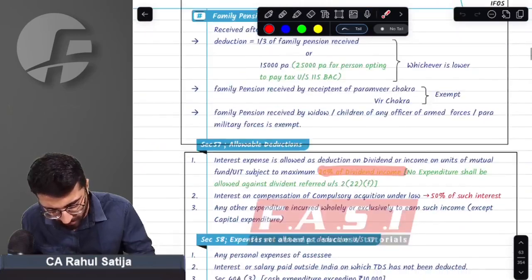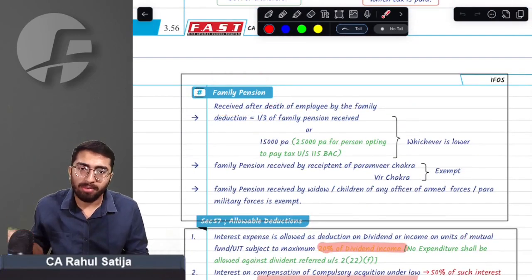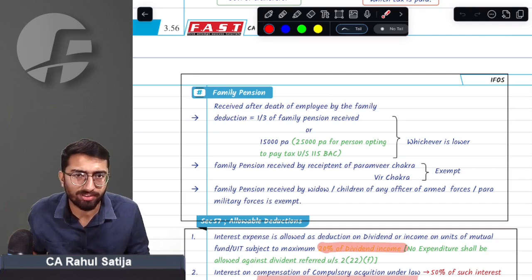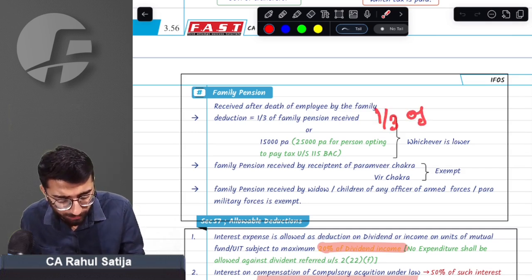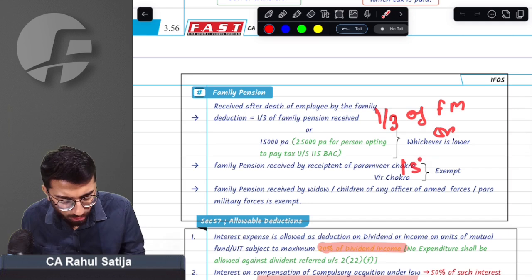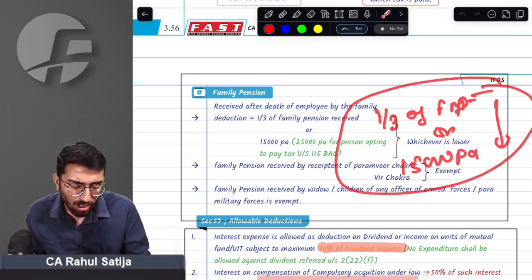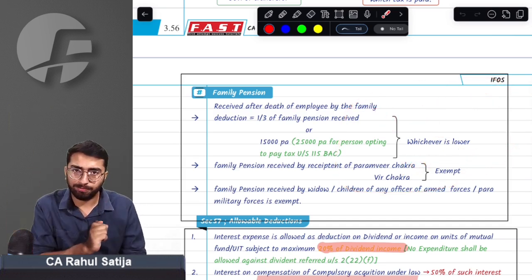What else amendments? Sir, family pension. Whenever a family member of a deceased person received family pension, they were allowed a deduction under section 57. How much deduction were they allowed? They were allowed a deduction of 1/3 of the family pension or 15,000 rupees per annum, whichever is lower, under section 57.